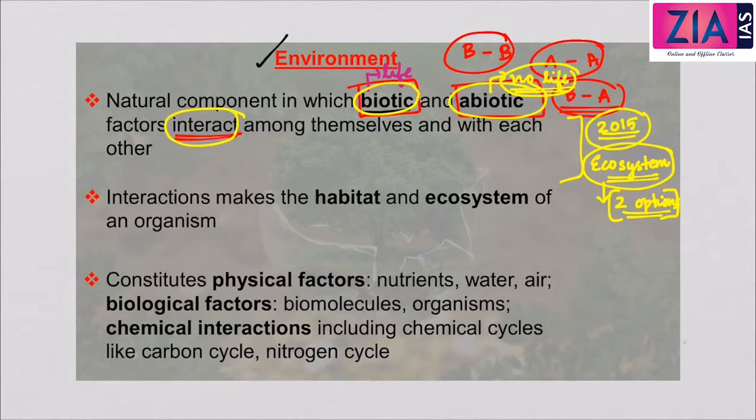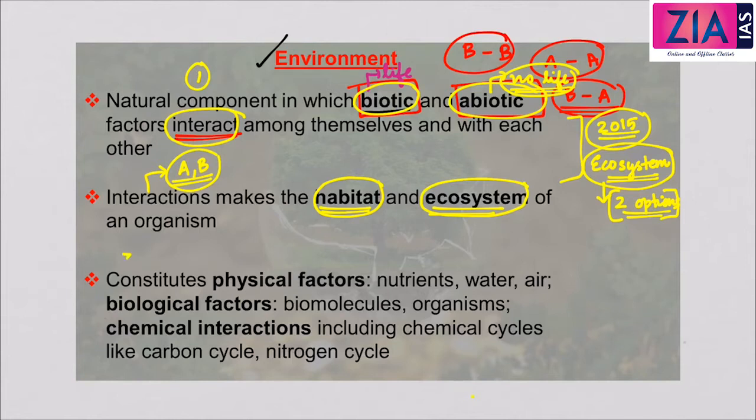So the first concept we discussed is environment. Now the interactions. What are these interactions? Interactions between abiotic and biotic components. These interactions make the habitat and ecosystem of an organism. We will see what a habitat is and we will also discuss what an ecosystem is.